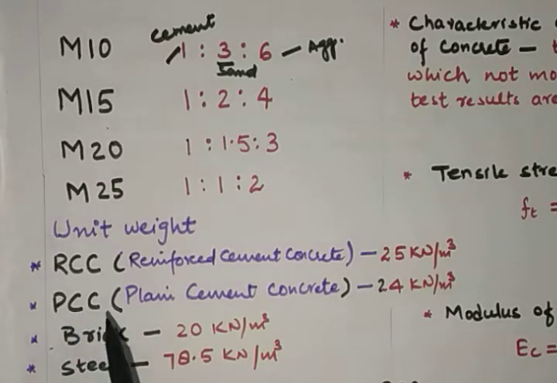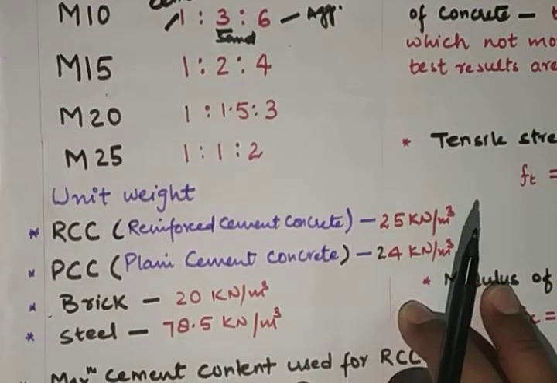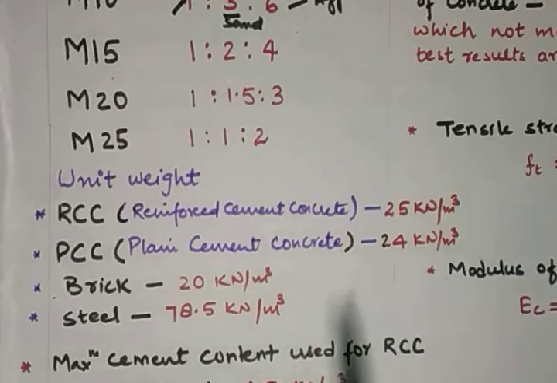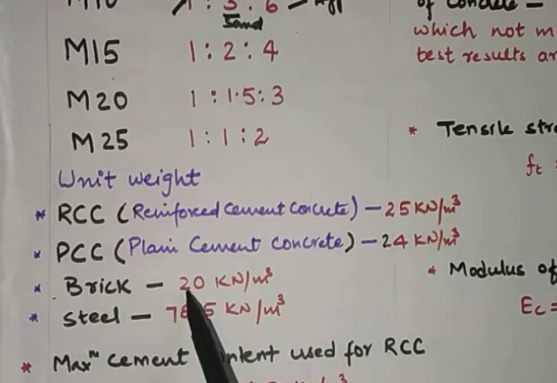Next one is PCC, that is plain cement concrete. Plain cement concrete is a hardened mass obtained from a mixture of cement, sand, gravel and water in definite proportions. So unit weight of PCC is 24 kilonewton per meter cube. Unit weight of bricks is 20 kilonewton per meter cube. Unit weight of steel is 78.5 kilonewton per meter cube.